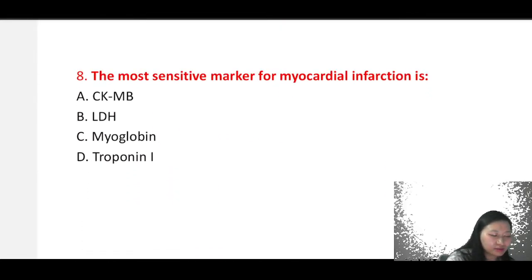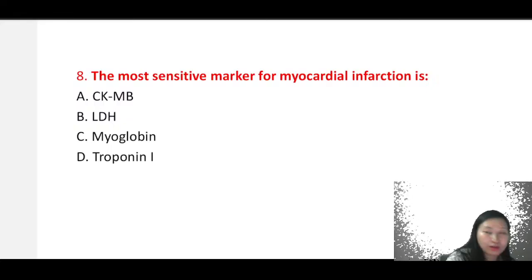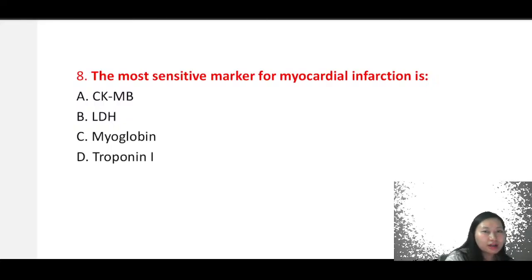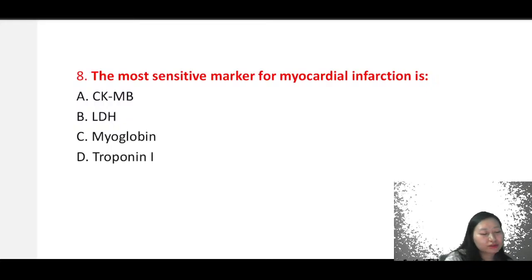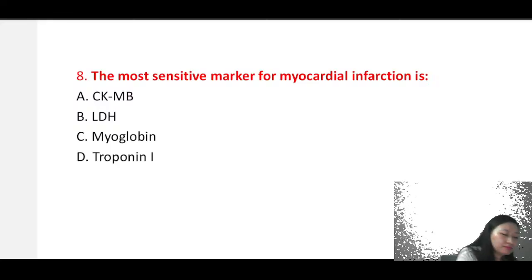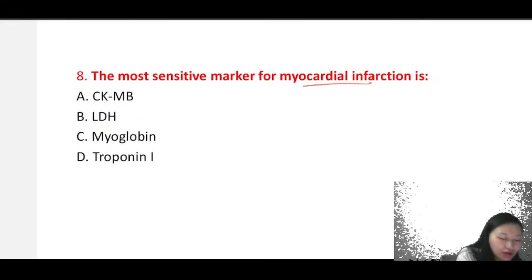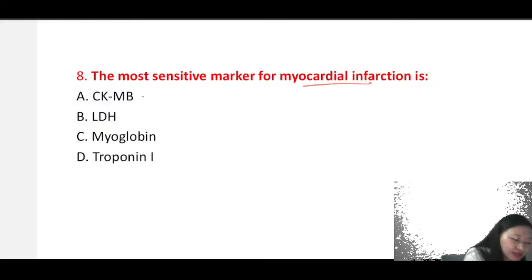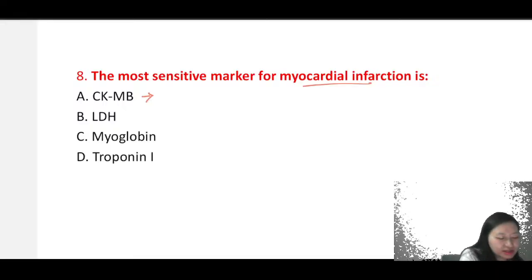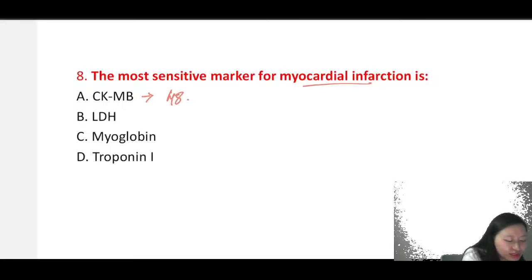Question number 8 is talking about the most sensitive marker for myocardial infarction. Myocardial infarction is injury to the muscle of the heart, right? So what test will you do first? The CKMB test, which is present here, is sensitive between 48 to 72 hours, right?